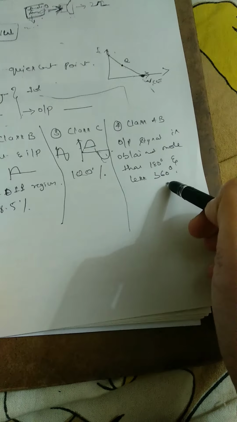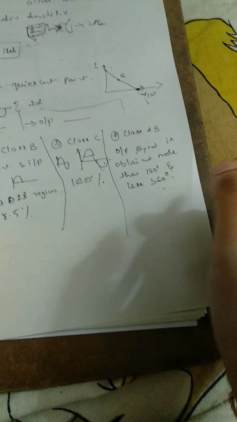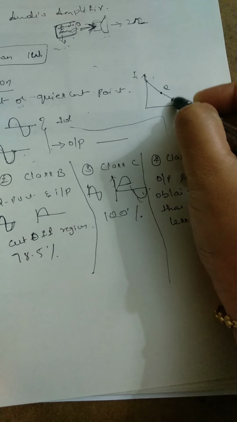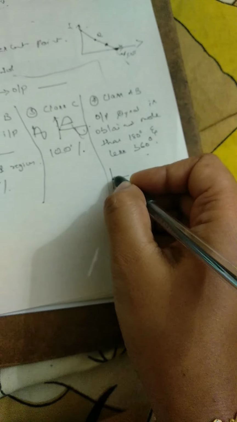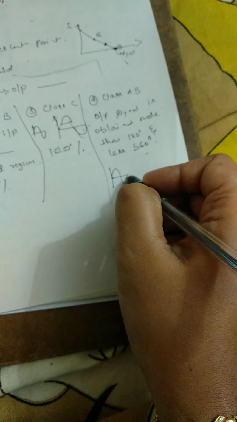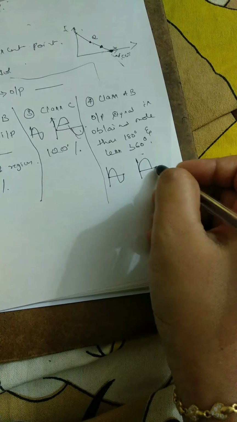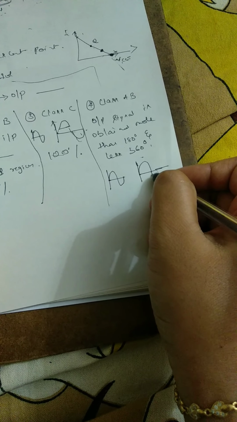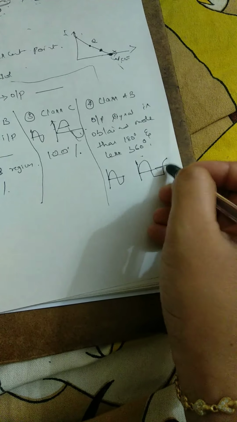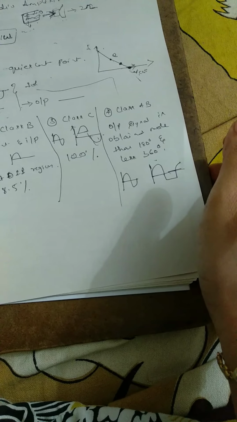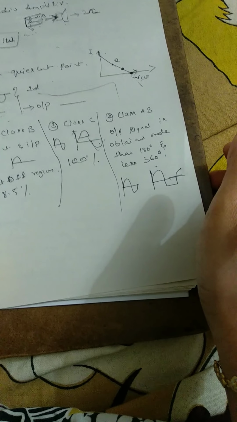Here the Q point is shifted above the x-axis but below the midpoint of the load line, somewhere here. So suppose we have a full input, we get more than 180 degrees but less than 360 degrees. So this much we get, and that is the output signal. For a full input signal we are getting output signal more than 180 degrees but less than 360 degrees.